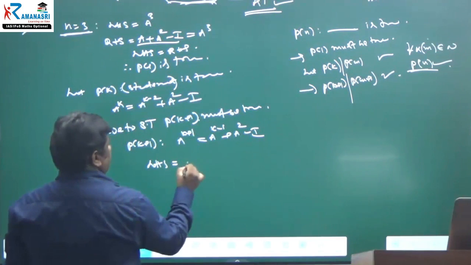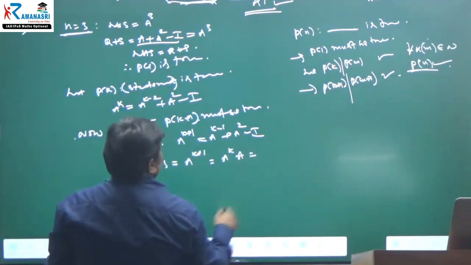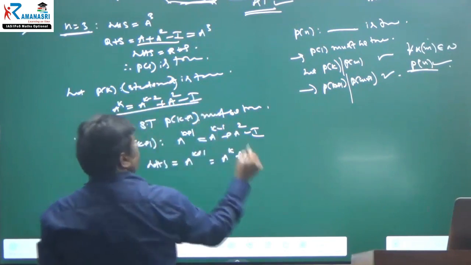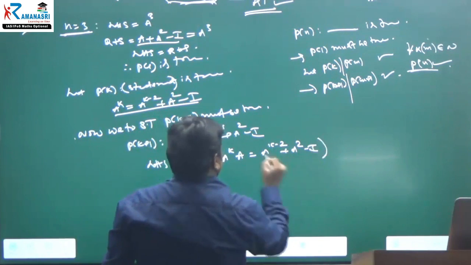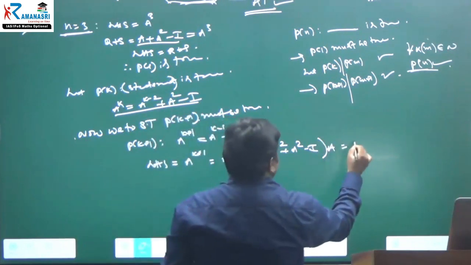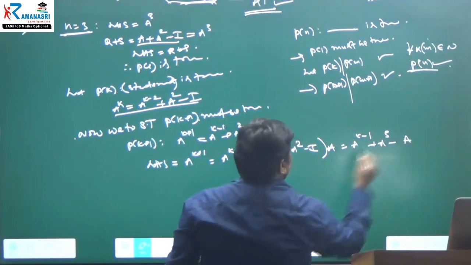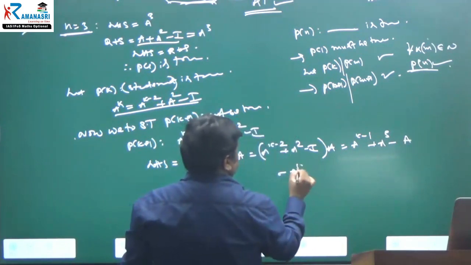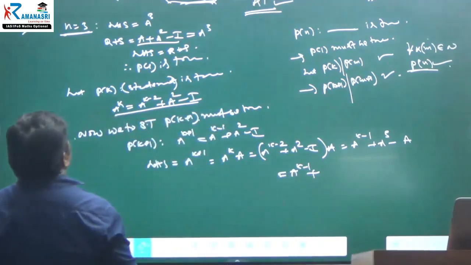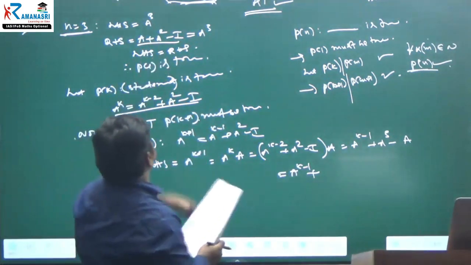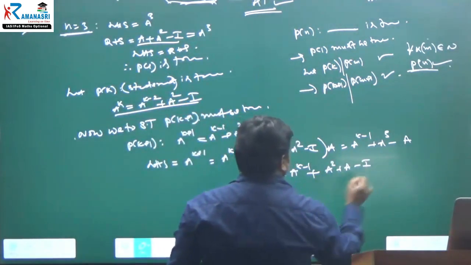That is equal to A power k into A. What about A power k? The P(k) statement: A power k minus 2 plus A square minus I, into A. Therefore, what about here? A power k minus 1 plus A cube minus A. That is equal to A power k minus 1, plus, what about the A cube? A cube value is equal to A square plus A minus I.